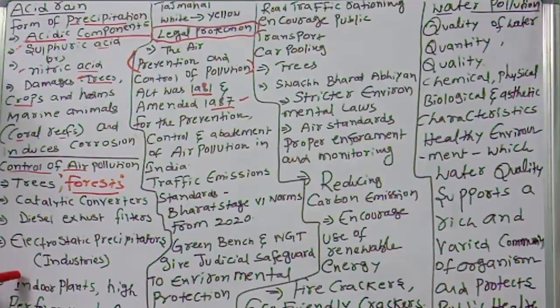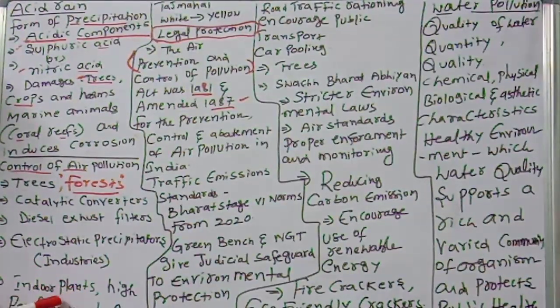Next, indoor plants and high performance biofilters, very important. What is this about indoor plants? Trees and plants are very important. Plants and high performance biofilters can improve indoor air quality.